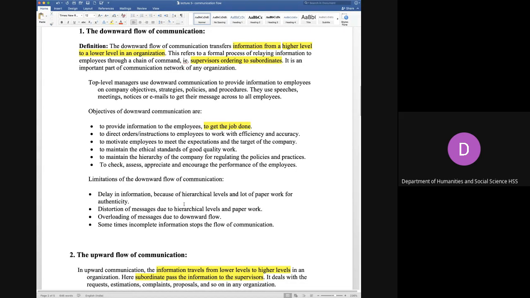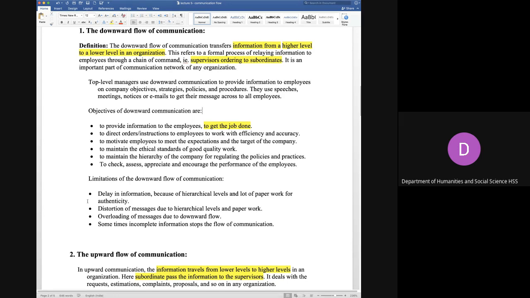It has been broken into various parts. And by the time it reaches the worker, only a limited information which is necessary for that worker is given, and not the other information. So distortion of message is also due to hierarchical levels and a lot of paperwork. Overloading of messages due to downward flow.